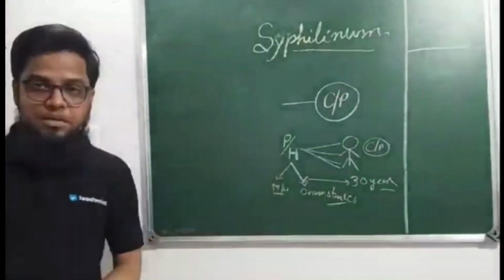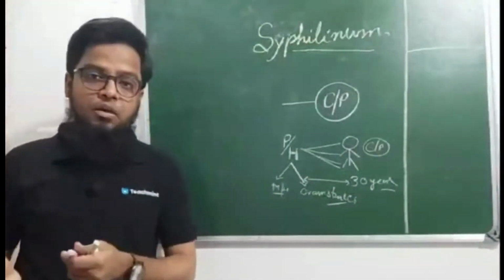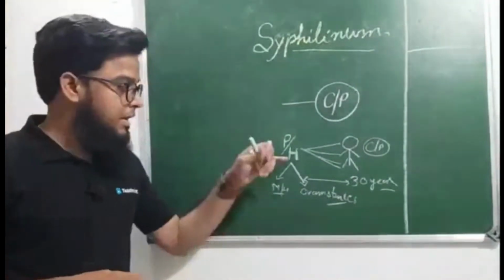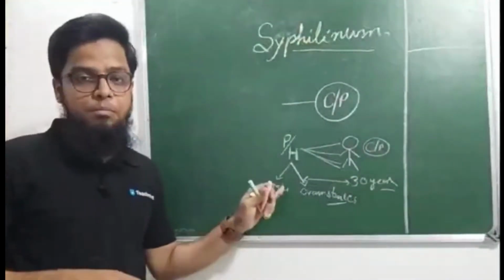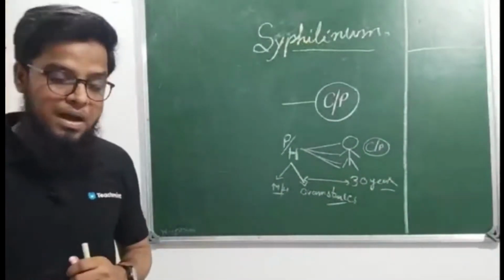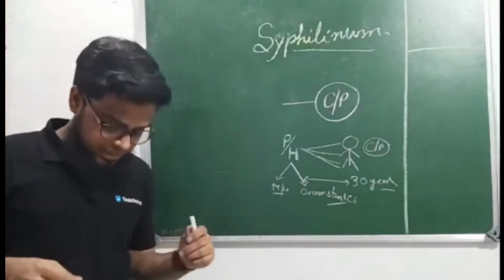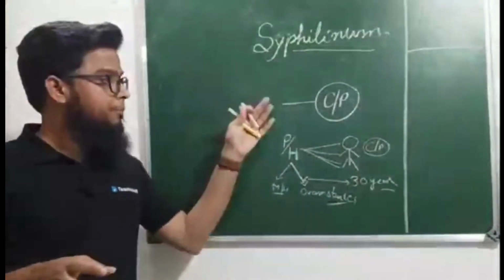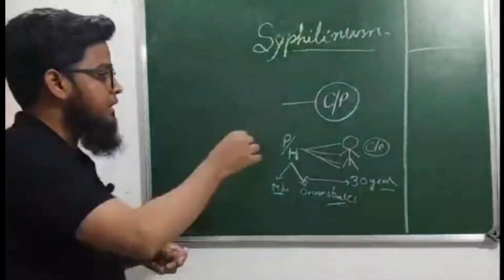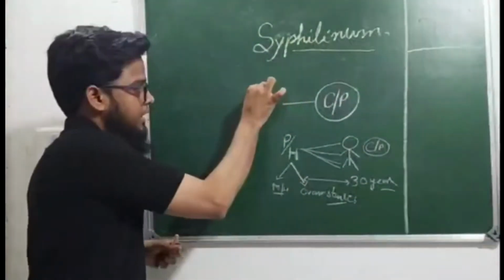So this past history is important from the point of view of homeopathic prescription. That should be known to all of you. We can discuss the importance of past history in some other lecture, but today I just want to emphasize the past history of Syphilinum. So this current presentation has a past history.